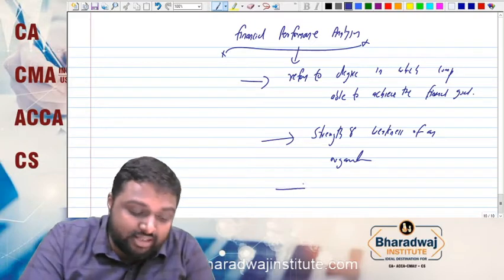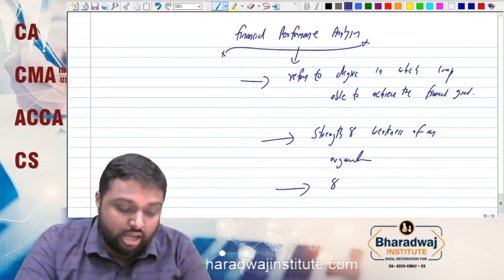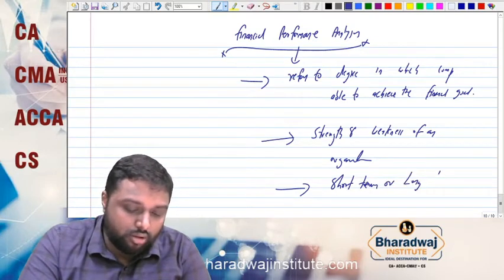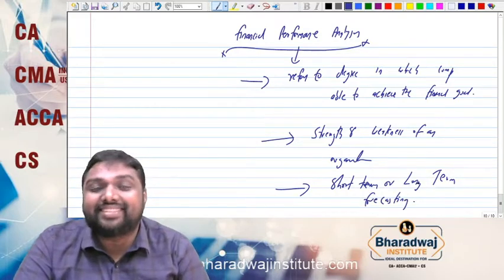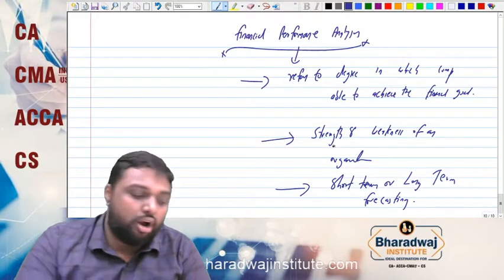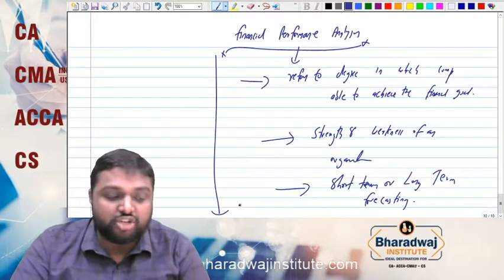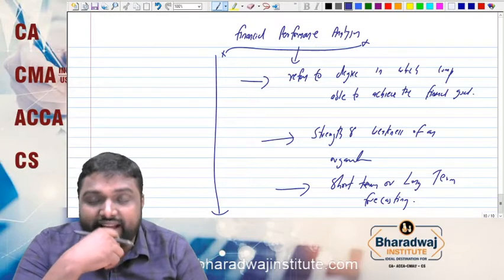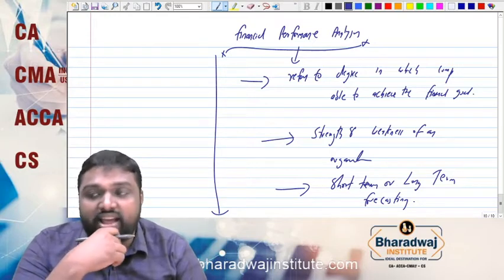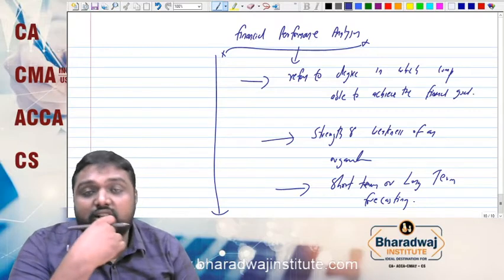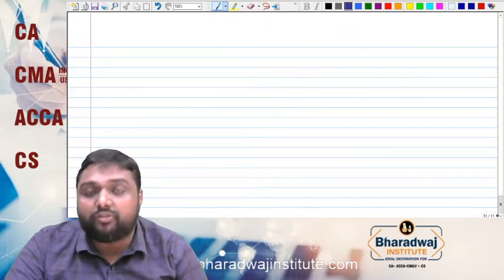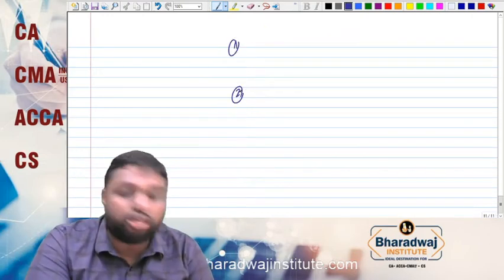This financial performance analysis we can use for short term or long term forecasting. So financial performance analysis refers to the degree to which the company is able to achieve its financial goals or objectives. It measures the strength and weakness of an organization, and it is also used for short term and long term forecasting. In financial performance evaluation, we basically measure two things.